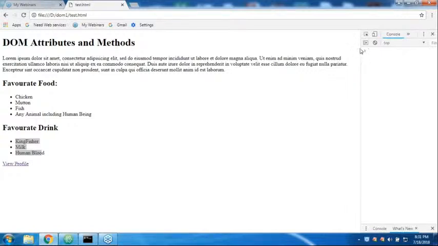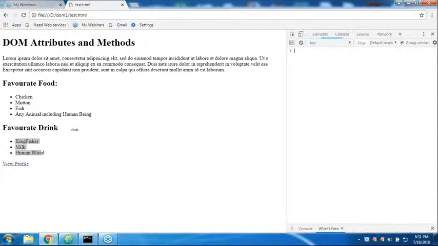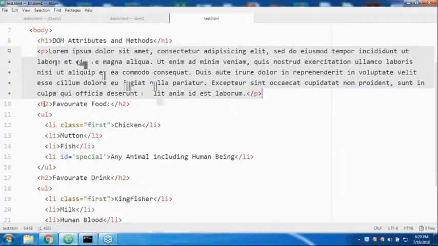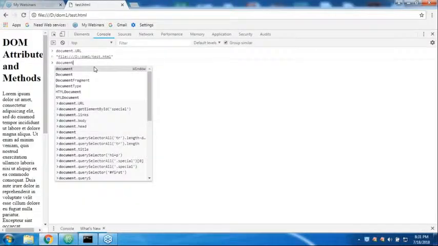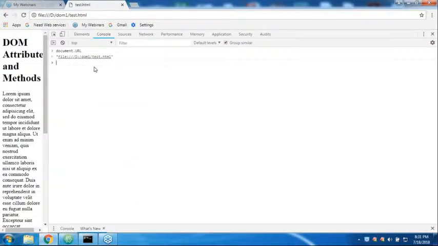Are you getting it? Let me open this JavaScript console. What I want to take here, now observe this, document.URL. Sir, what is the URL? This is d:\dom1 followed by test.html, document dot URL. Next, document dot head. Only the head part I want. Have you observed? Now you can see only the head part, right?